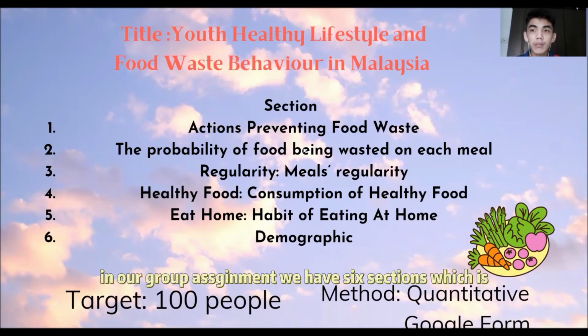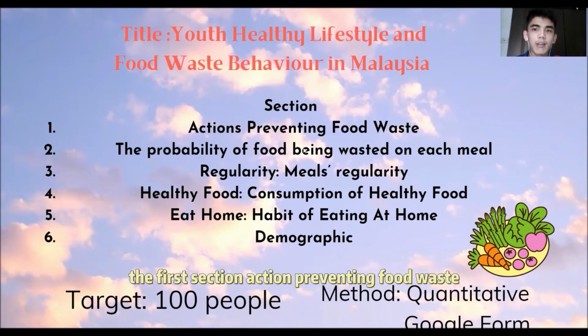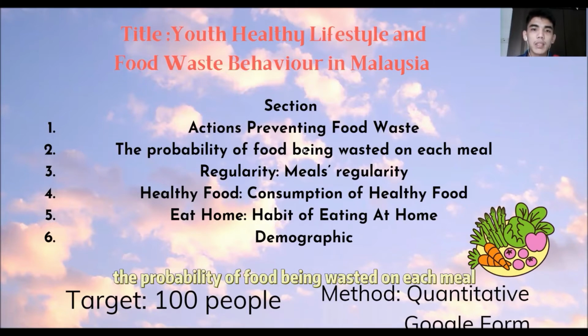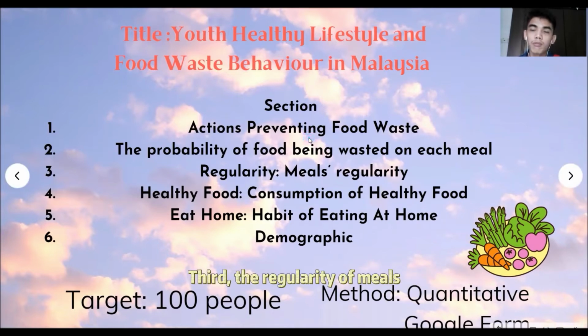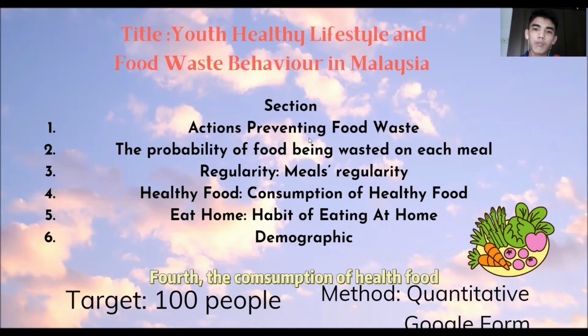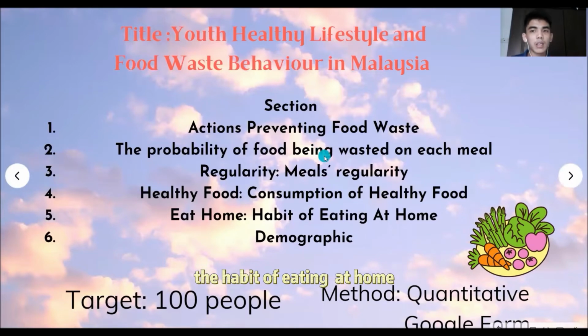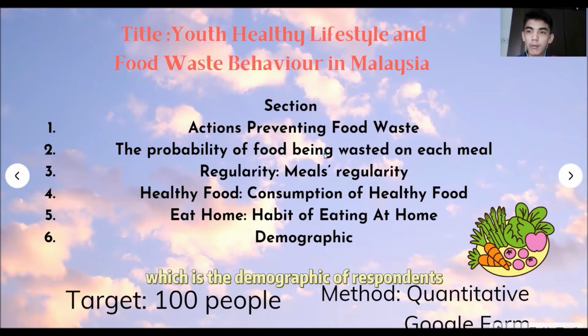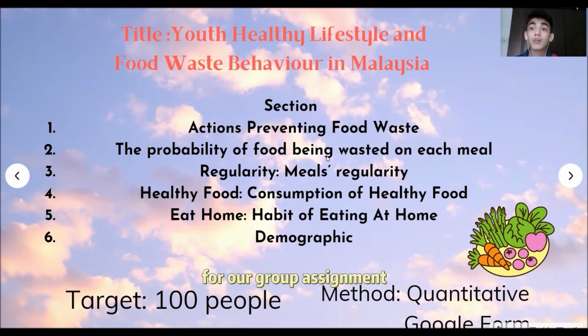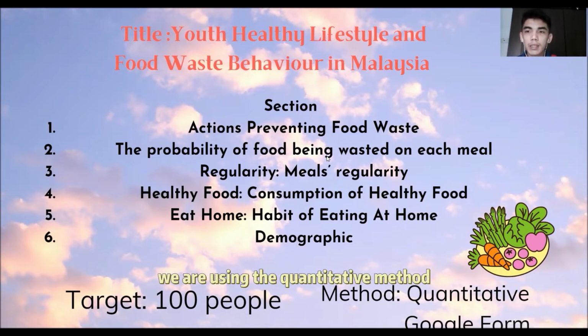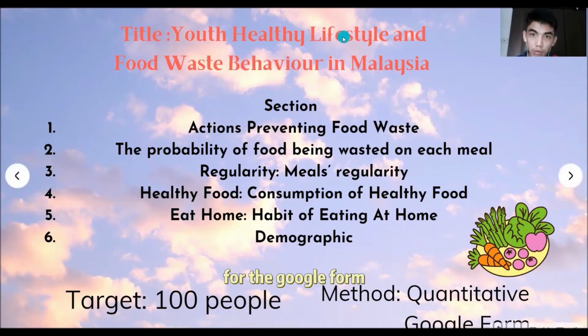In our group assignment, we have 6 sections. The first section is Action Preventing Food Waste. Secondly, the probability of food being wasted on each meal. Third, the regularity of meals. Fourth, the consumption of healthy food. The 5th section is the habit of eating at home, and the 6th section is the demographic of respondents. For our group assignment, we are using the quantitative method, and we are using Google Form to collect data. We targeted 100 people to fill in the Google Form.